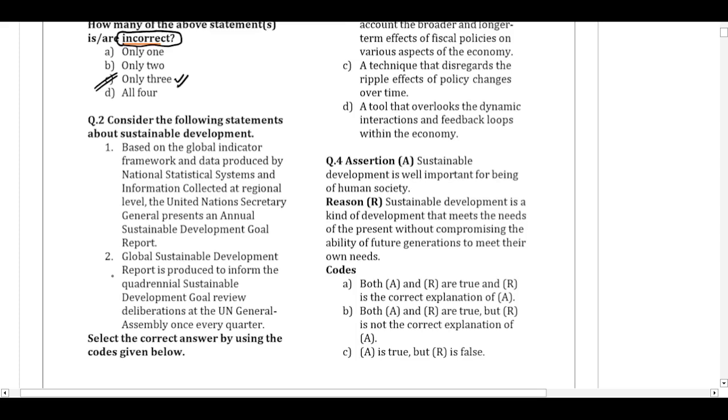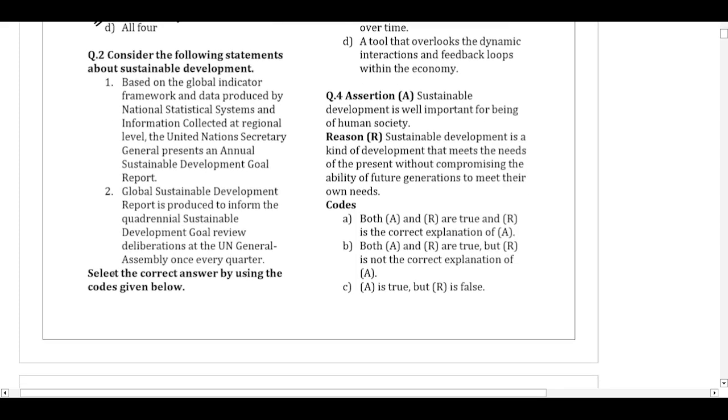Let us move on to question number 2. Consider the following statements on sustainable development. Based on the global indicator framework and data produced by the national statistical systems and the information collected at the regional level, the United Nations Secretary General presents an annual sustainable development report. The UN Secretary General presents an annual report about the Sustainable Development Goals, also known as the SDG report, based on the various information collected from the national statistical systems and the regional level information.